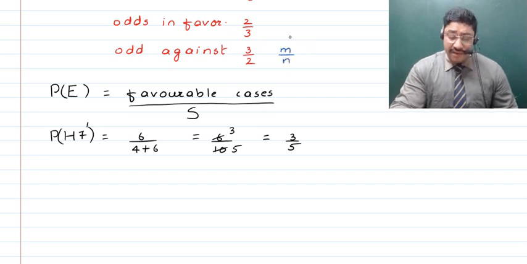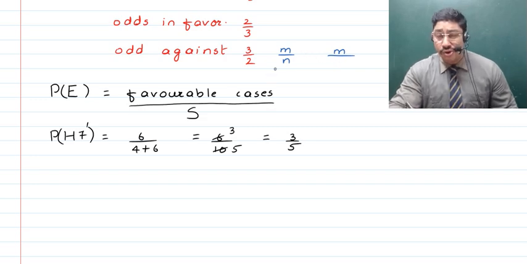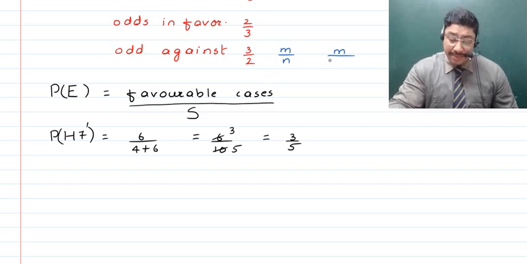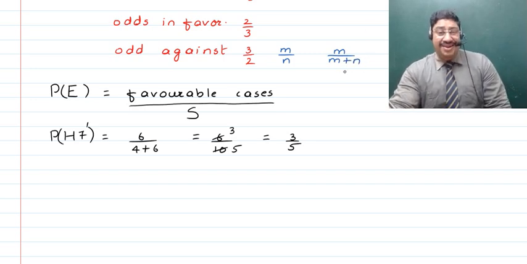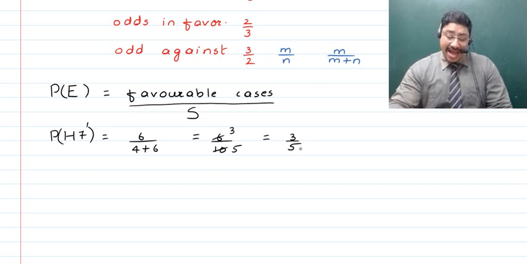Then if we are to find out the probability of horse 7 to lose, it can lose by m ways, and in the denominator we want the sample space. That means all the ways in which the event can happen, so that obviously is m plus n. So this is going to give us the probability of horse 7 to lose, which is 3 divided by 3 plus 2, which is 5, and that is what we do.